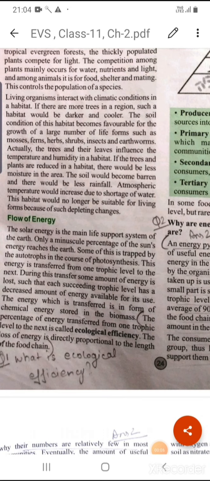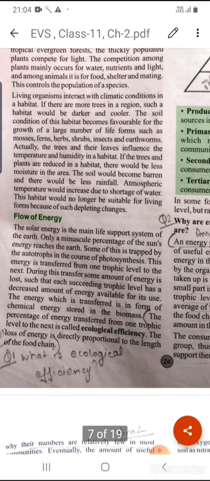So today we will discuss chapter number 2, ecology, and now we will discuss the flow of energy, the energy pyramid. Okay, so we know that solar energy is the main source of energy in our life or on our earth. A very small percentage of solar energy reaches the earth.